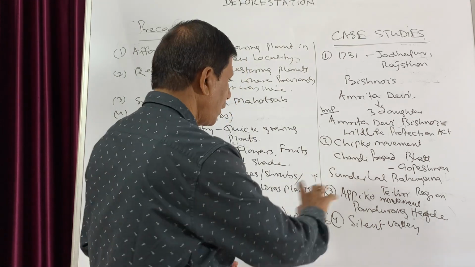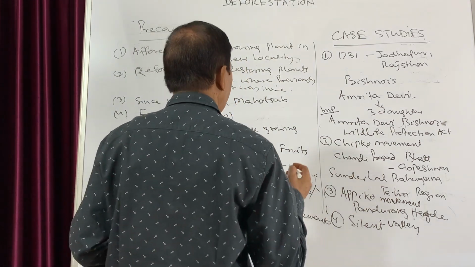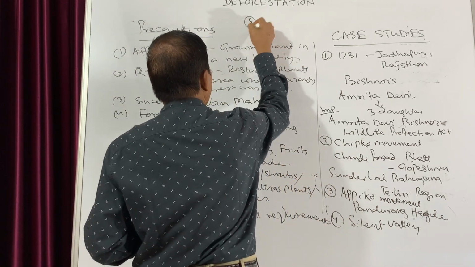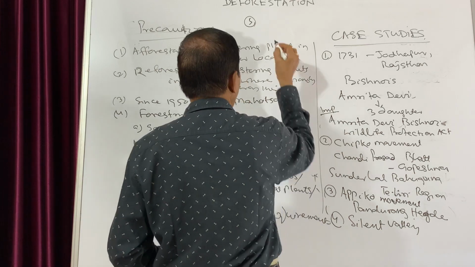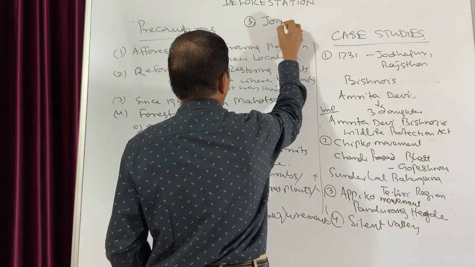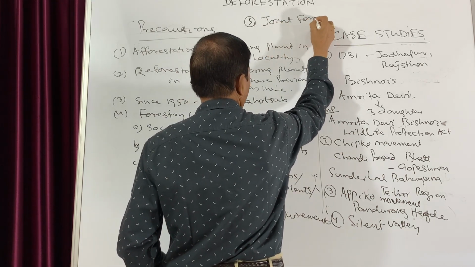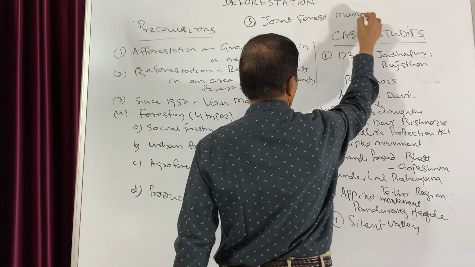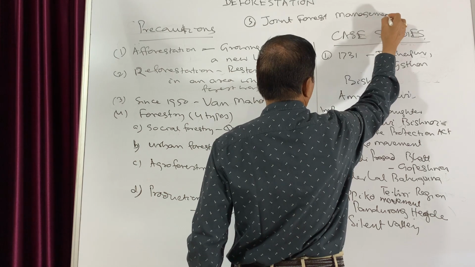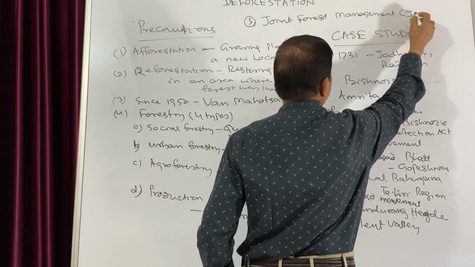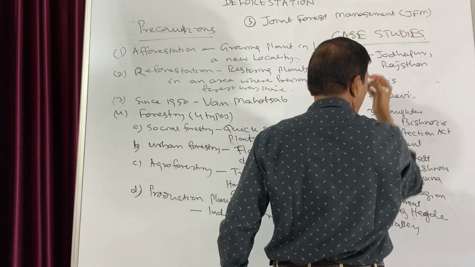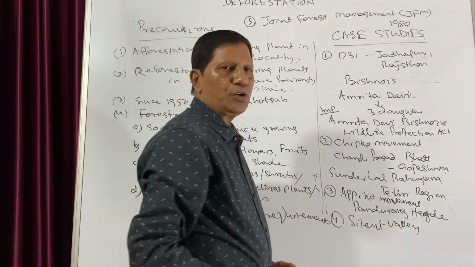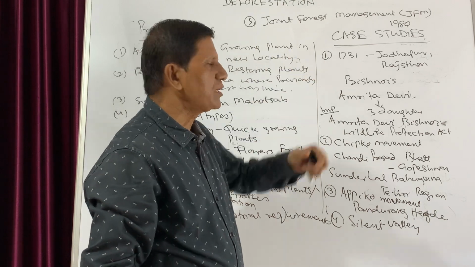Then we will conclude with this: the Government of India has formed Joint Forest Management, known as JFM, established in 1980. So what is the aim of joint forest management?